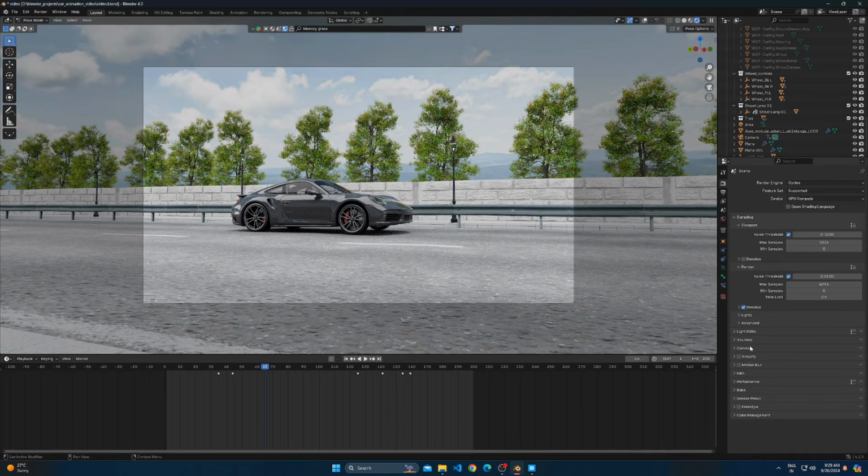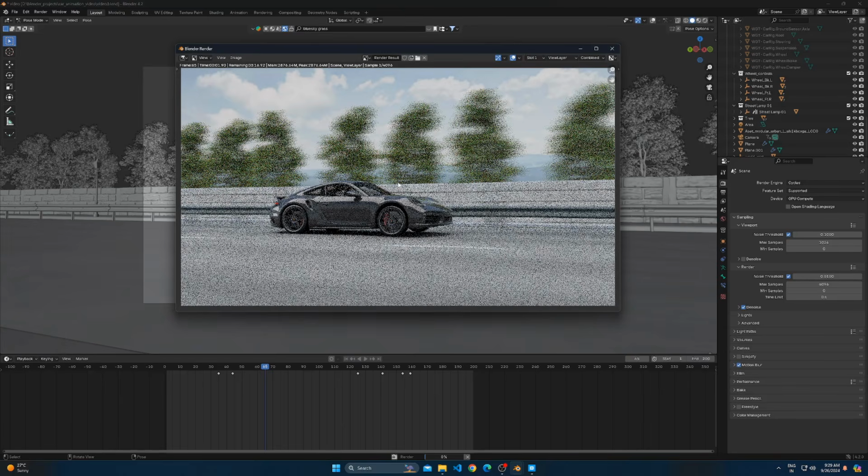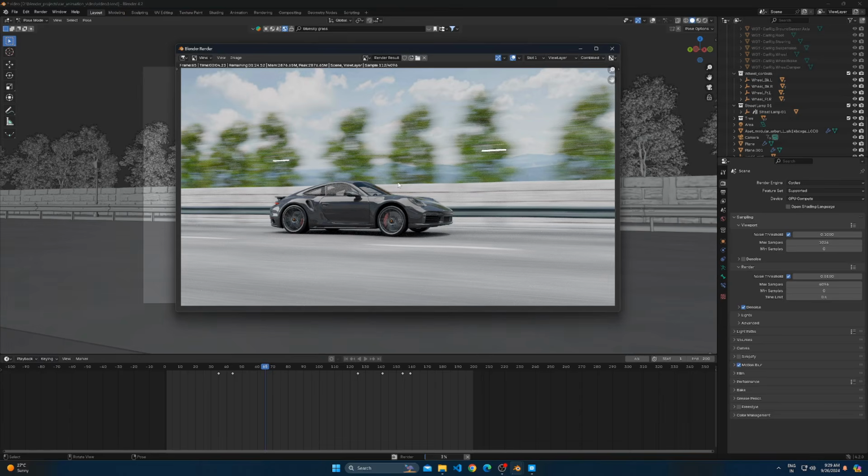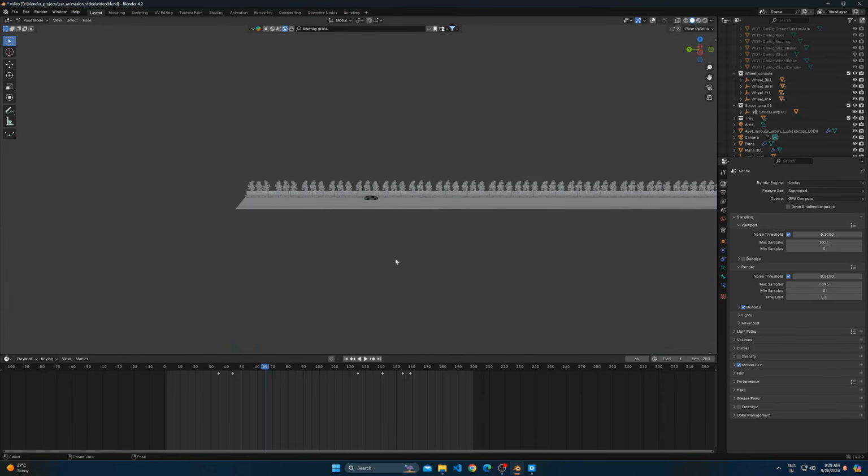Tick the motion blur setting in render tabs to add motion blur, and you can control its intensity by adjusting the shutter speed. For even more realism, I'm going to add cloud shadows on the road.